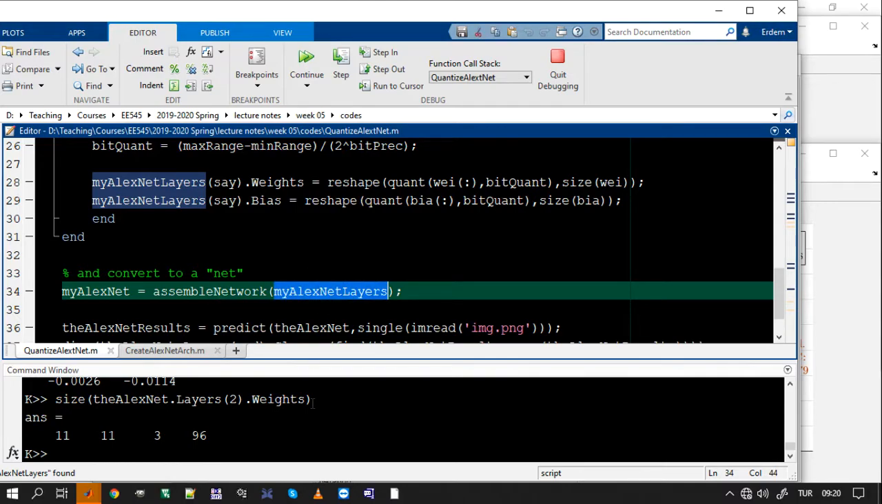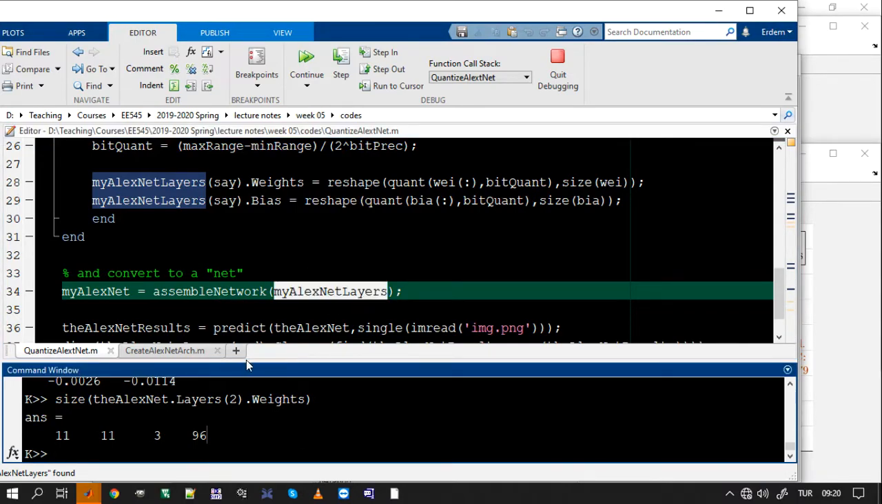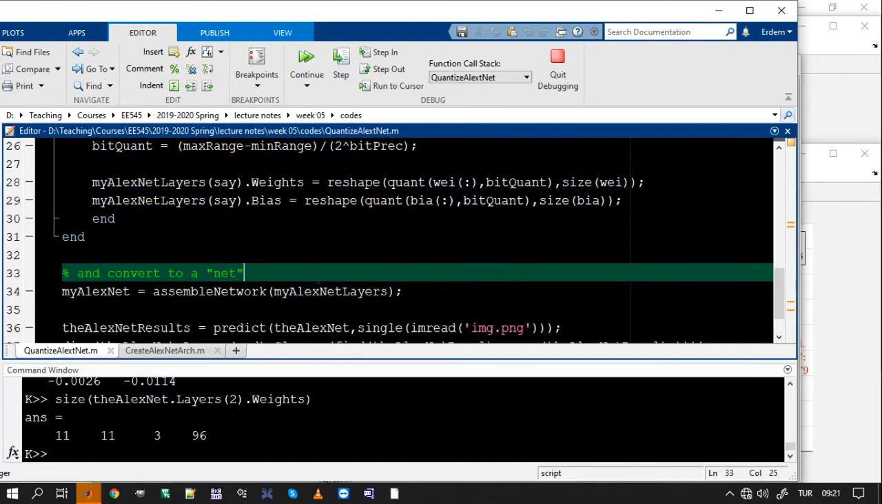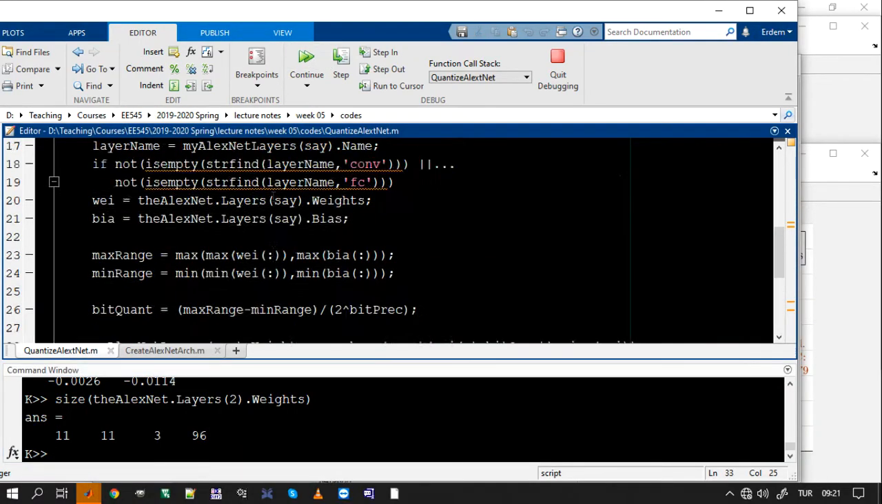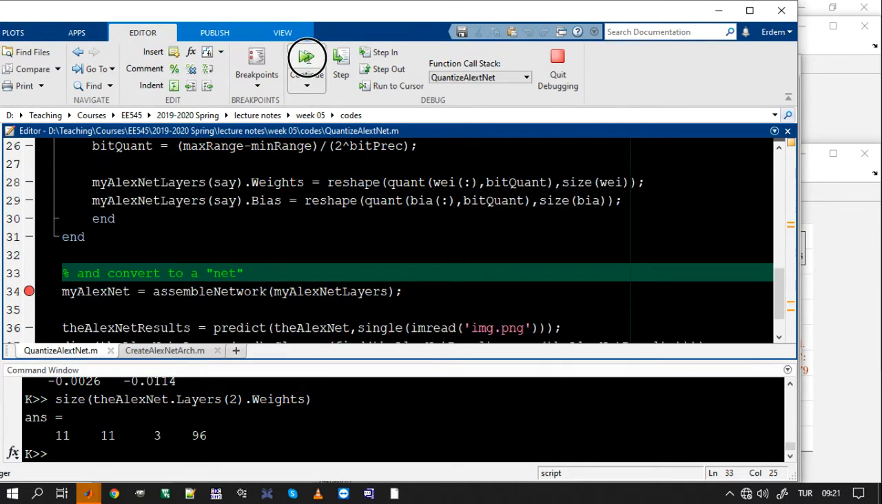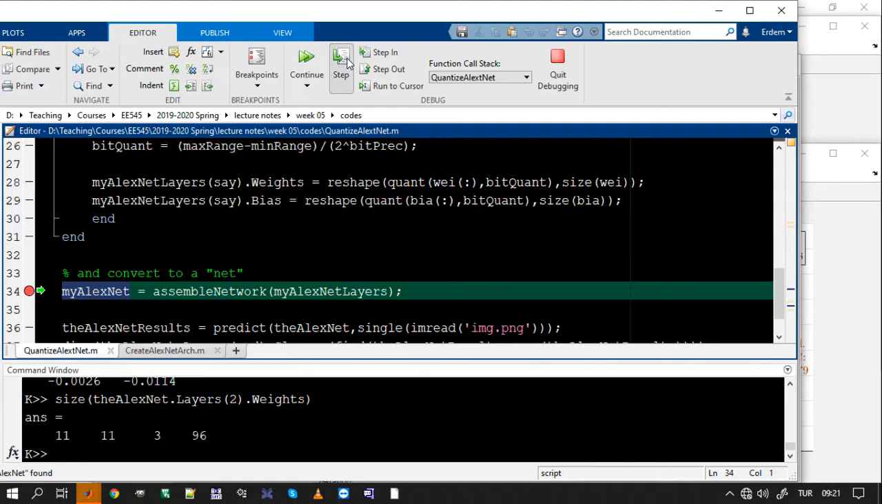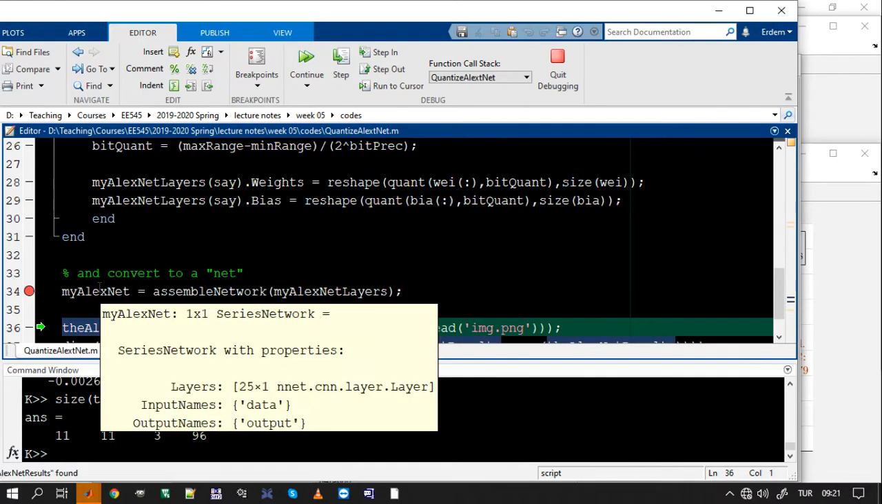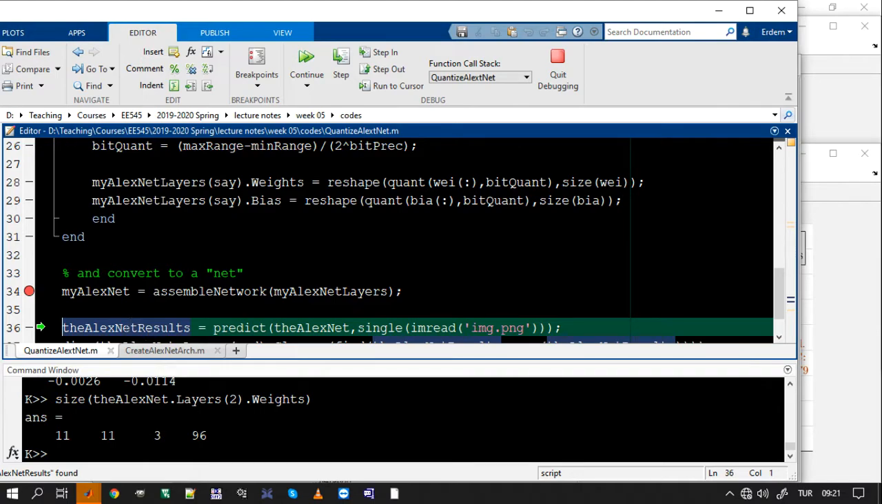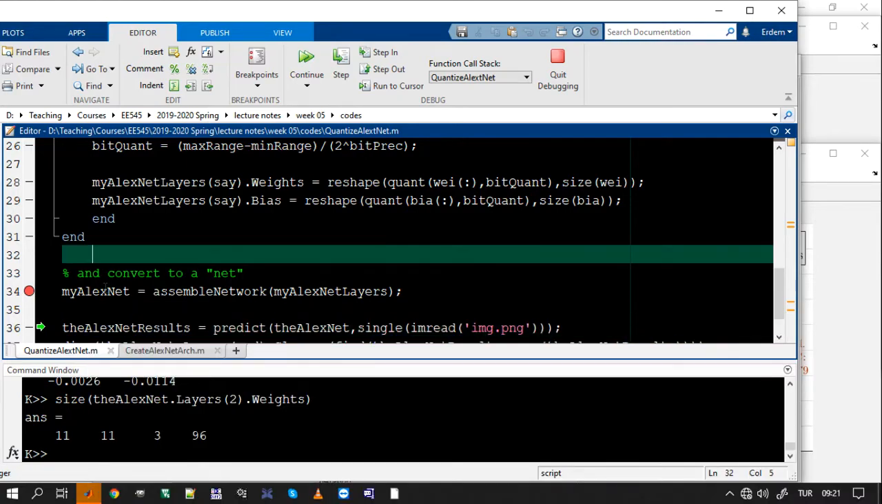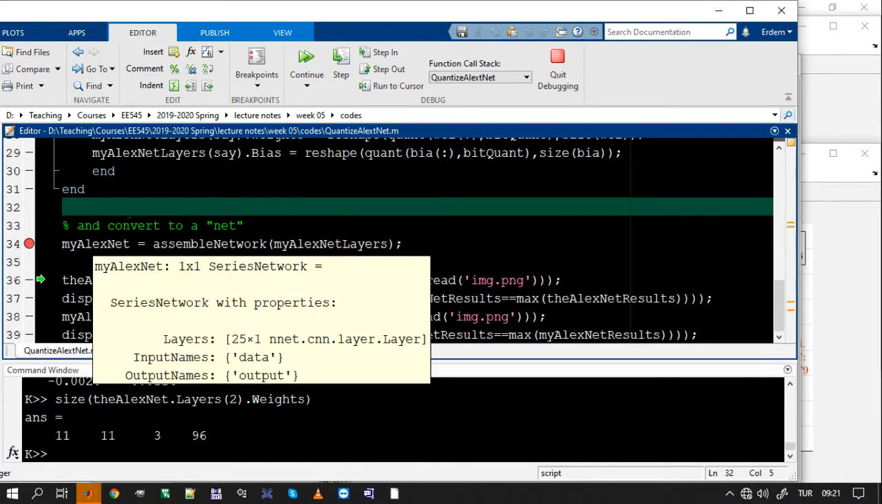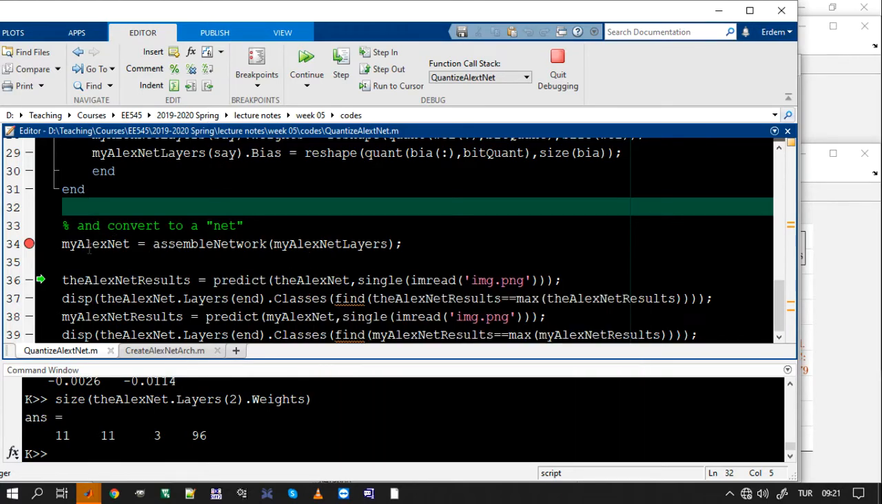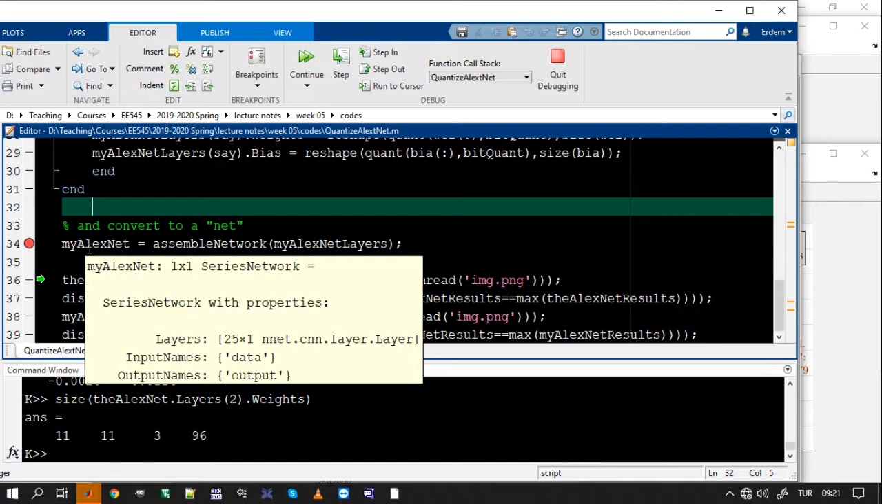So AlexNet's type, as you can see, is a layer graph. But if I choose AlexNet, I'm going to jump there. So I'm going to step, and it's going to assemble network. As you can see, this is a series network structure, and it includes these layers. Okay, now I have my AlexNet. My AlexNet has 8-bit quantized weight values.